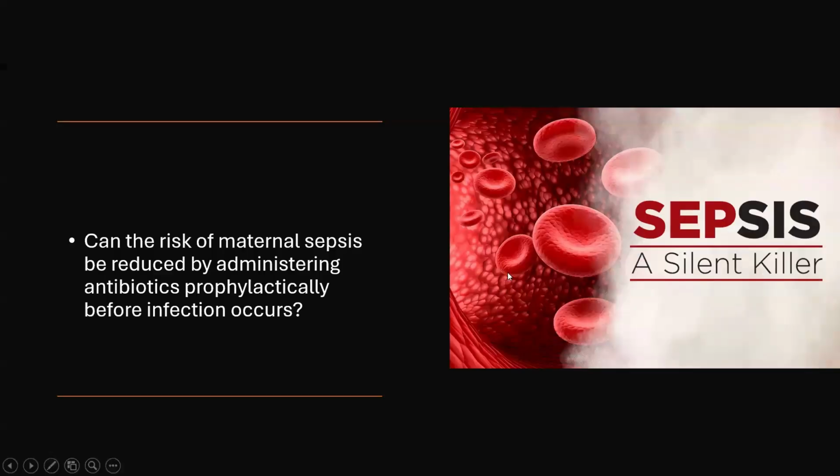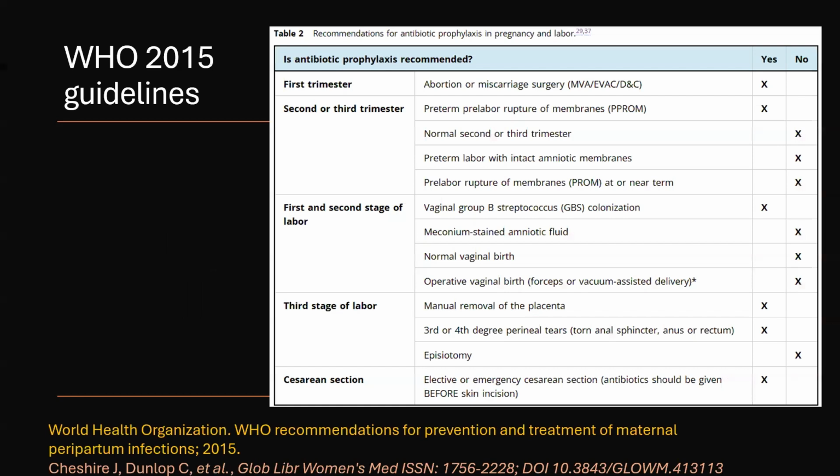So one of our thoughts was, if we target sepsis, if we can prevent or treat sepsis, will that reduce the MMR? So our target question now is, can the risk of maternal sepsis be reduced by administering antibiotics prophylactically before infection occurs? If you look at the WHO 2015 guidelines, antibiotic prophylaxis is not routinely recommended during labor for a normal delivery. Only if patients have vaginal group B streptococcus colonization do we give prophylactic antibiotics. Even if the patient has meconium-stained amniotic fluid, we don't advise antibiotic prophylaxis.